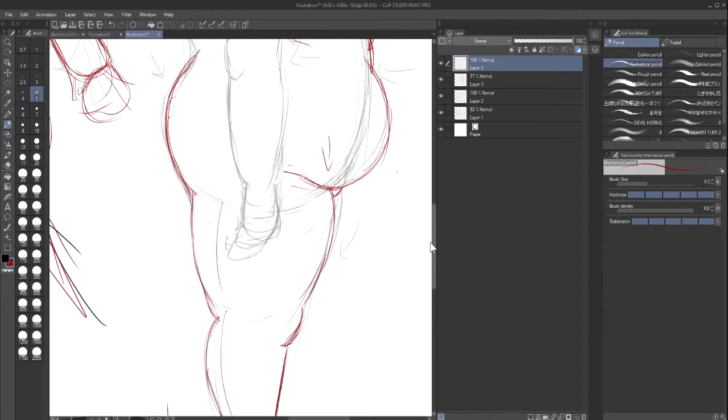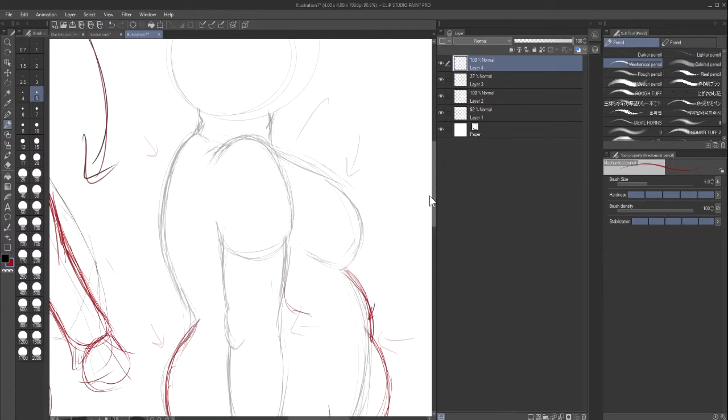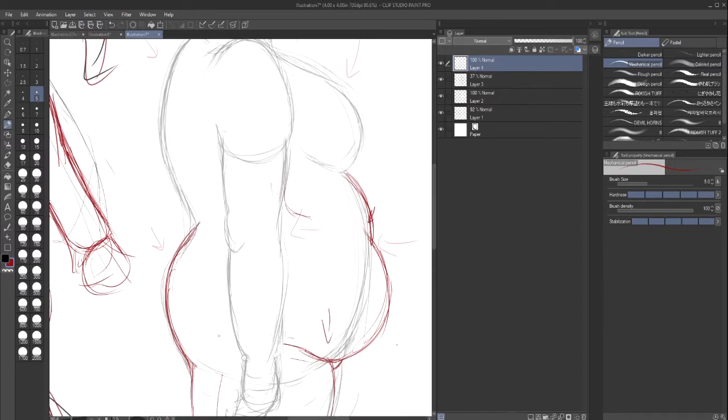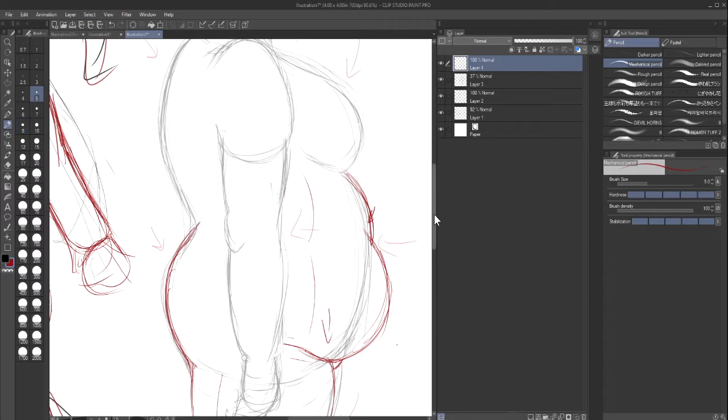Put in the lines here, because you see, if you understand your forms, guys, then you can do this. You can make it more 3D looking. I can make it more 3D because I know where to put the lines. It complements the shape of the structure or whatever you're trying to draw.